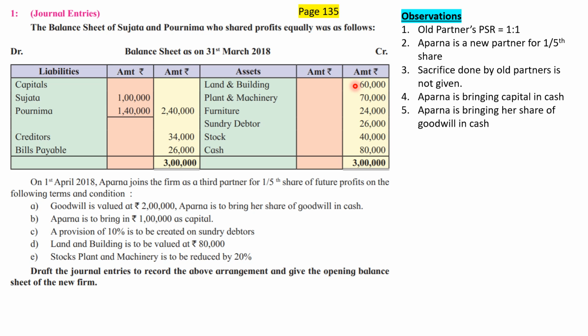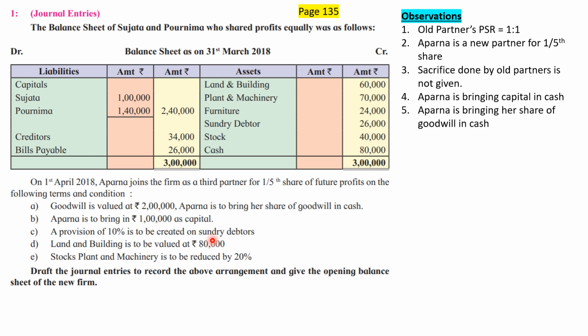And as of today, the value of this land and building has appreciated, it has gone up by rupees 20,000, and today's market value is rupees 80,000. That means there is a profit of rupees 20,000 which we have not realized because we have not sold the land and building. But if after admission of Aparna, on the next day we decide to dissolve the partnership firm because of any contingency, then we will be selling land and building at rupees 80,000. That means we'll be making a profit of rupees 20,000.